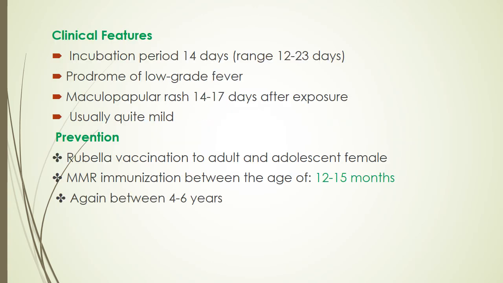Regarding the clinical features of rubella, the incubation period is 14 days. It ranges from 12 to 23 days. The prodrome of low-grade fever, then a maculopapular rash occurs 14 to 17 days after the exposure, usually quite mild. The prevention is by rubella vaccination to adult and adolescent females, and MMR immunization between the age of 12 to 15 months is compulsory, again between 4 to 6 years.